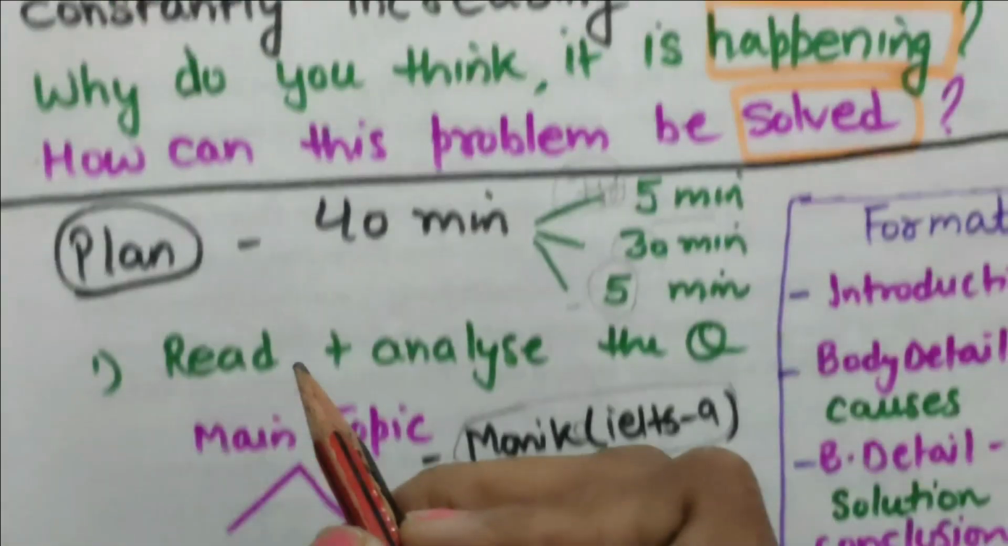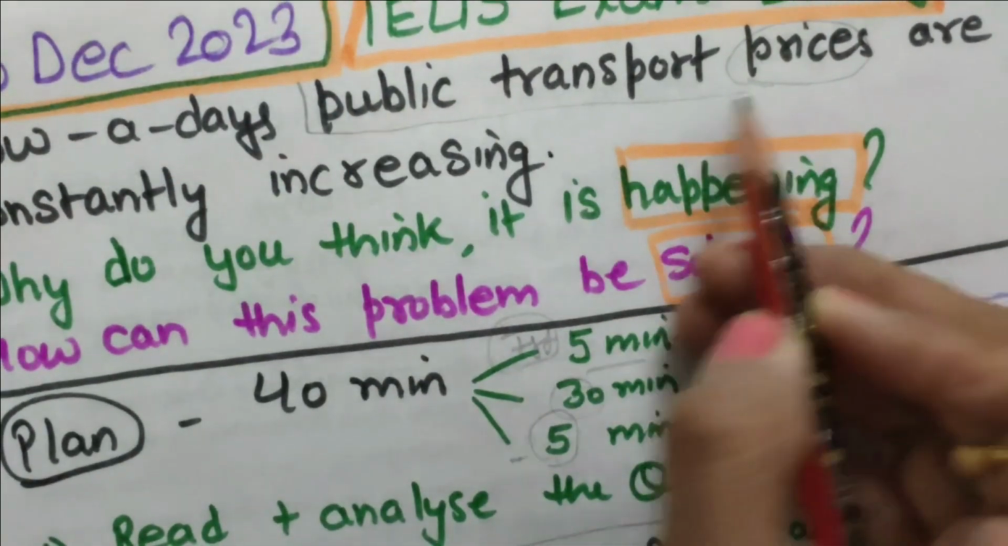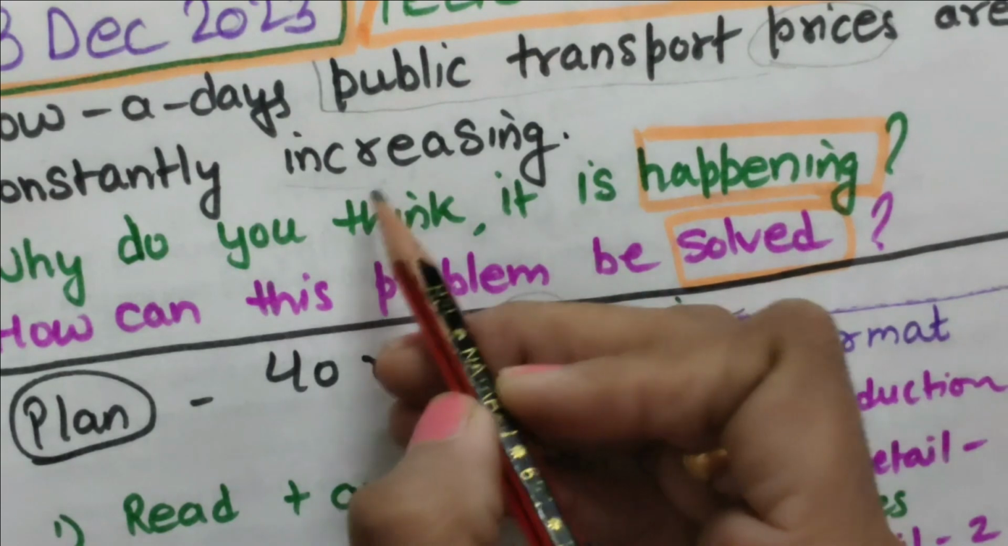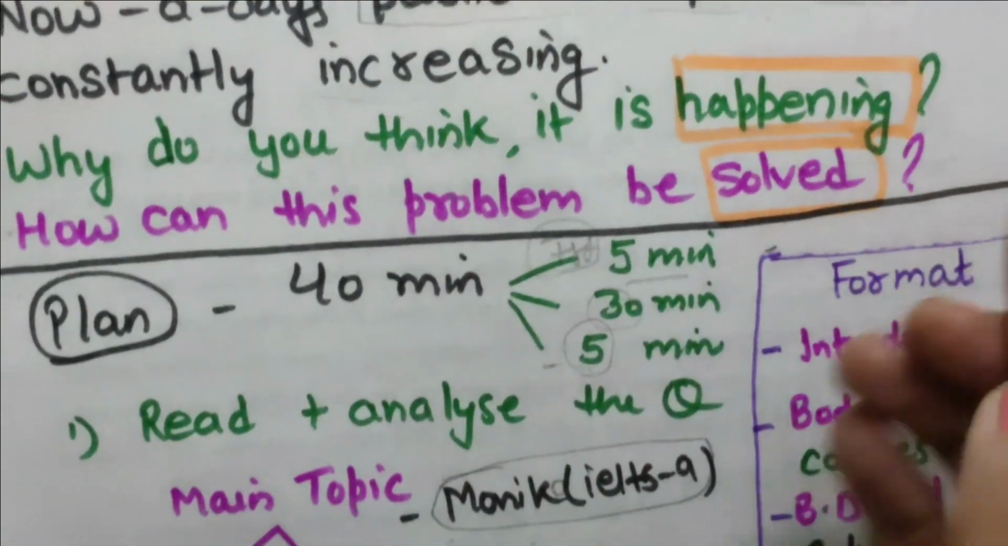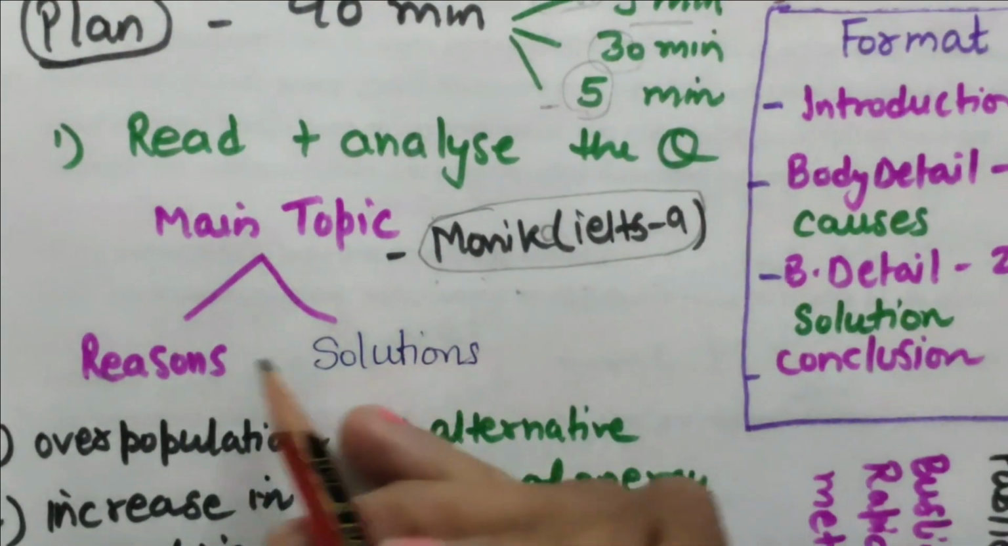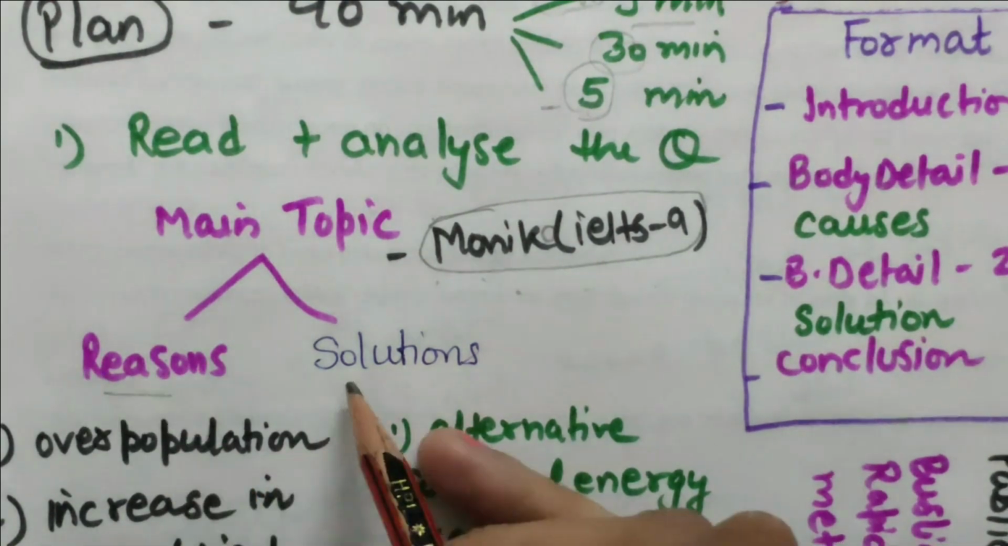So what is the main topic? The main topic is this: public transport prices are constantly increasing. It means a hike in public transport charges, you can just say it. Now the other two subtopics are the reasons we have to write and the solutions.